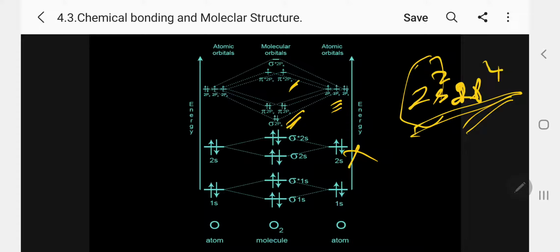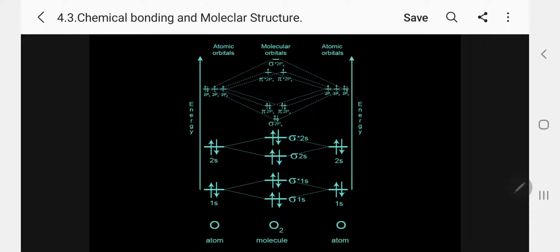So how do I have to fill up now? Totally 4 electrons are there, 4 plus 4, 8 electrons totally. For oxygen, I will write here because this is very small. You cannot see, so I am writing here. So below sigma, above pi, then pi, this is sigma.